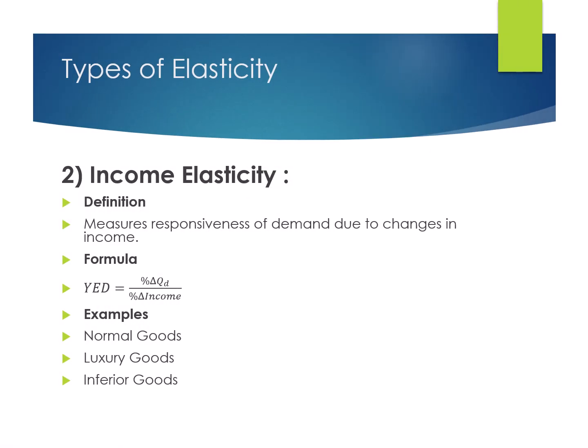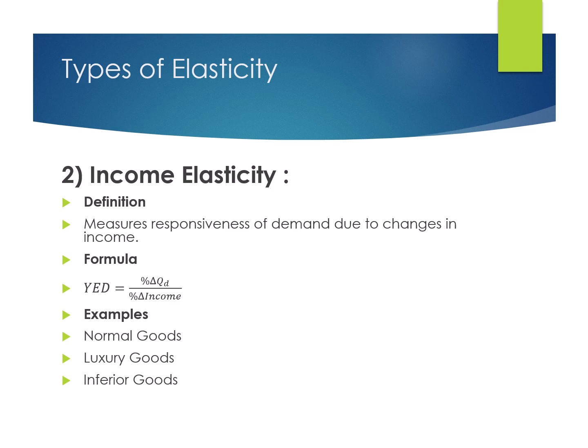The type is income elasticity. It measures how demand changes when consumer income changes. The formula is simple: change in quantity demanded divided by change in income. It will also be in percentages. For example, there are 3 categories of goods: normal goods, luxury goods, and inferior goods.